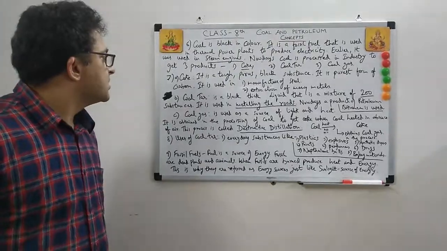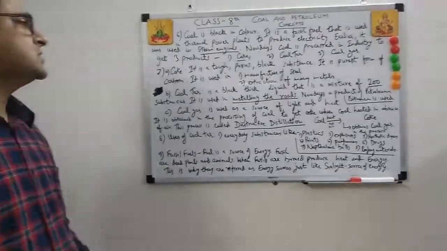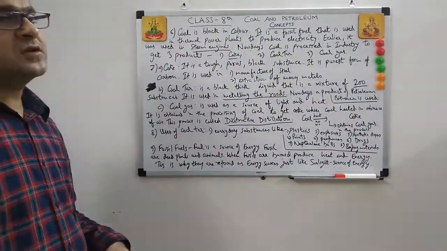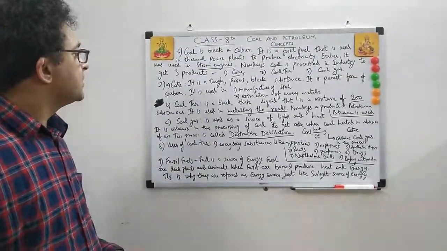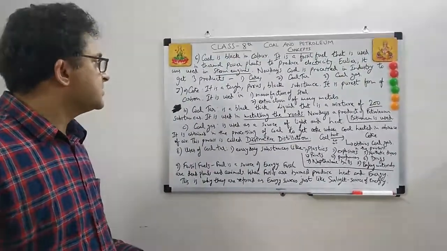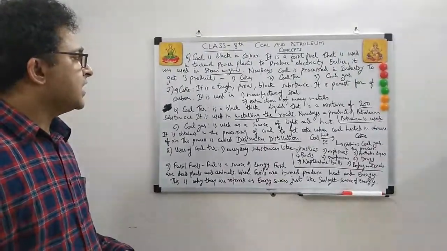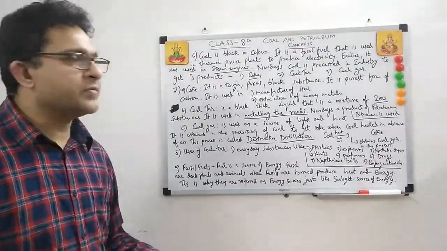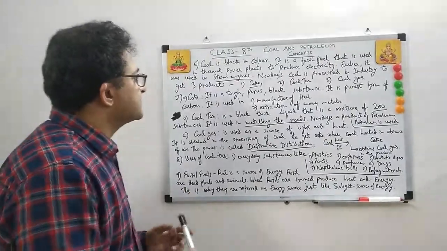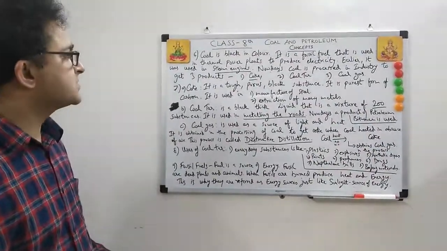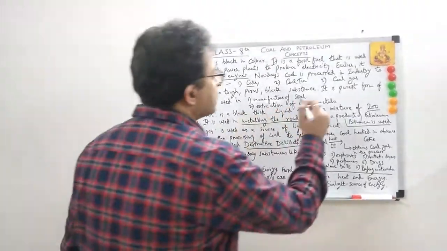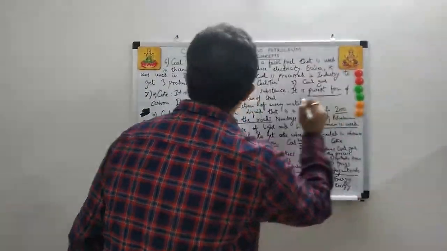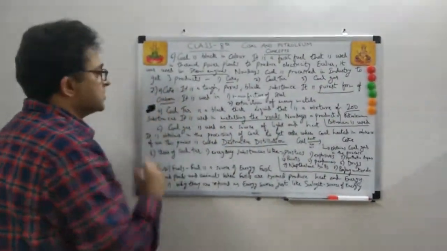Coke. It is a tough, porous, black substance. Porous means water can pass through it, and it is tough, which is a good thing. Coal is not that tough, but when you process it, you get coke, which is tough. Again, a black substance. It is the purest form of carbon. Very important 1-mark question: purest form of carbon, coke.